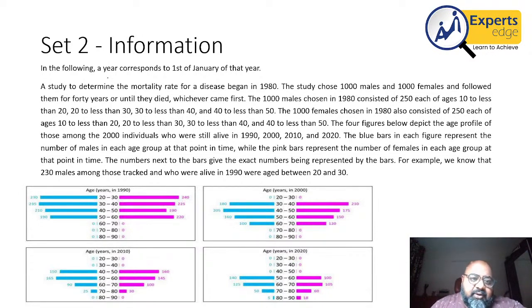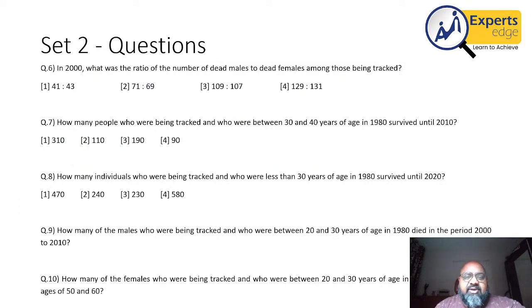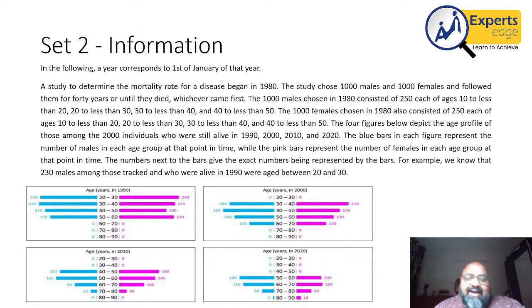So I went through this set in the sense that I read the set, and side by side, also looked at the questions. If you look at the questions again, you will see all are definitive questions. How many females, how many males, how many individuals, all the options are definitive. So it is a deterministic set, basic DI, and therefore this was the set that I started with. I actually did not read the questions further because I knew I could be done with this set very quickly. And if I am able to get say 5, 6 questions in the first 10 minutes, that goes a long way in boosting the confidence. Okay, so I'll start with this set.